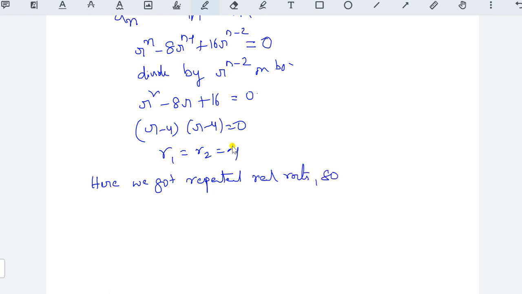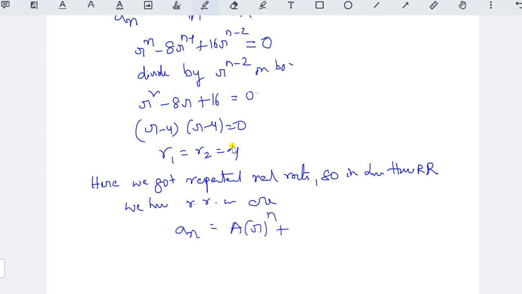Okay. So in linear homogeneous recurrence relation, we have the solution for repeated real roots. What is that? You have to write this entire statement, ma. Don't forget, in the examination you have to write all these things. Here we got the repeated real roots. For repeated real roots in linear homogeneous recurrence relation, the solution would be a n equal to a into r to the power of n plus b into n into r to the power of n. You know this already, right?